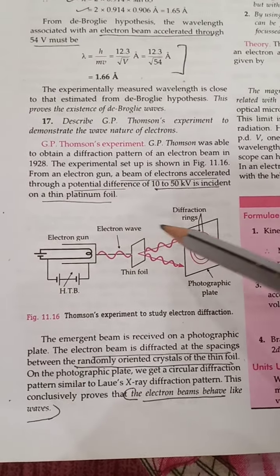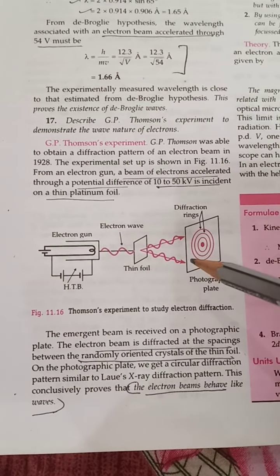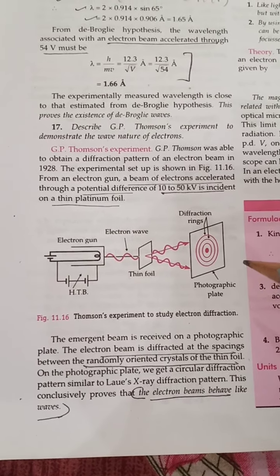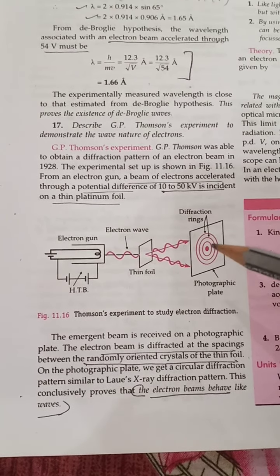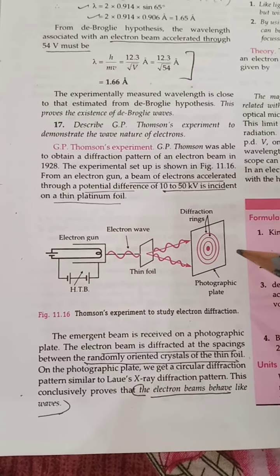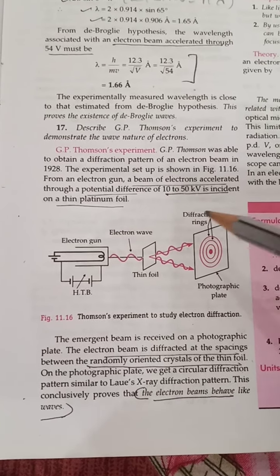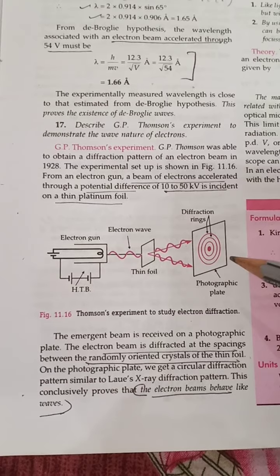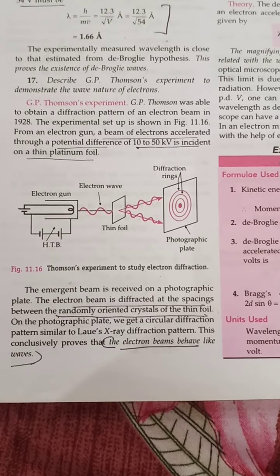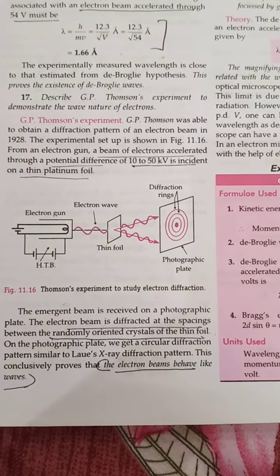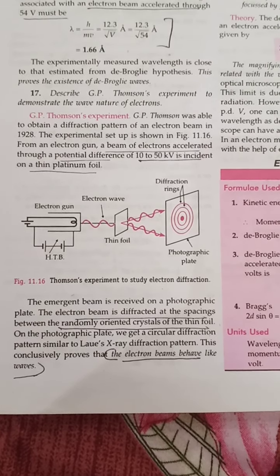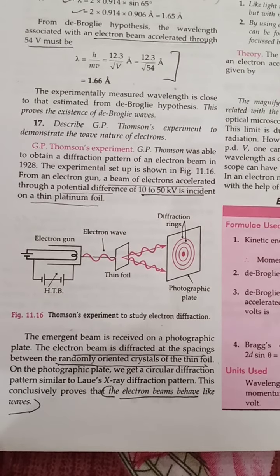The emergent beam is received on this photographic plate. The electron beam is diffracted at the spacing between the randomly oriented crystals of the thin foil. On the photographic plate, we get a circular diffraction pattern similar to an X-ray diffraction pattern. This proves the electron beam behaves like a wave.